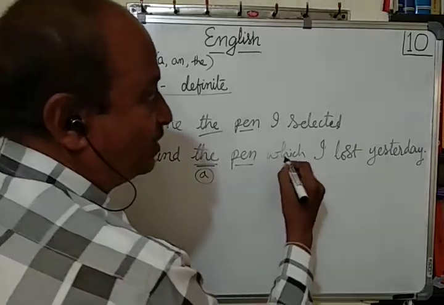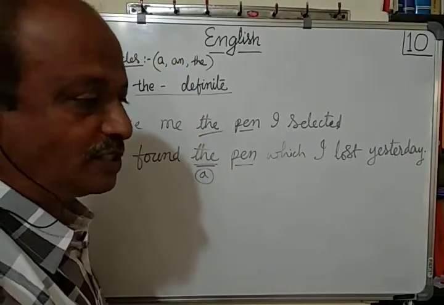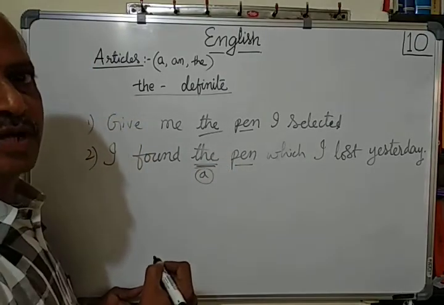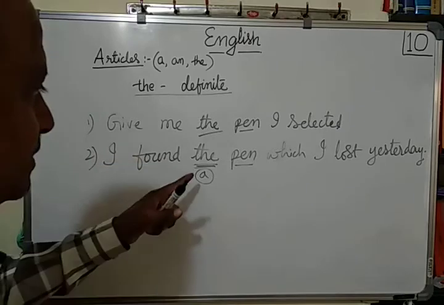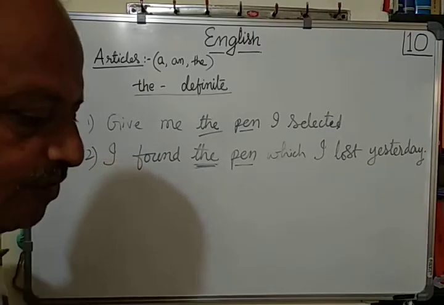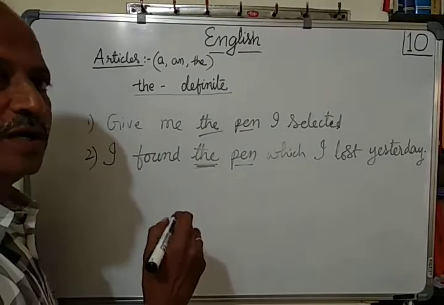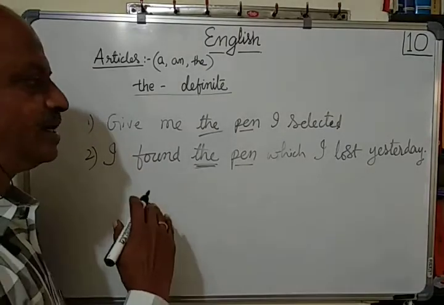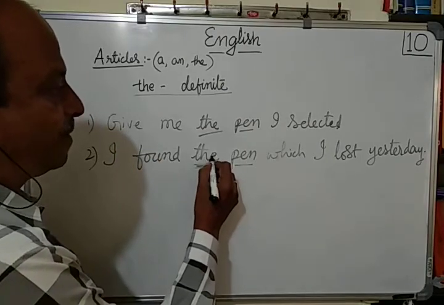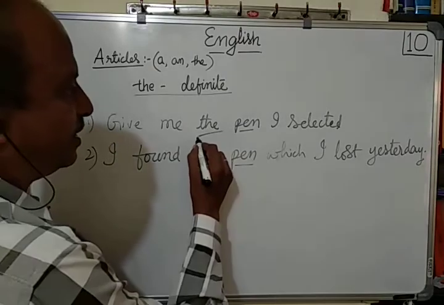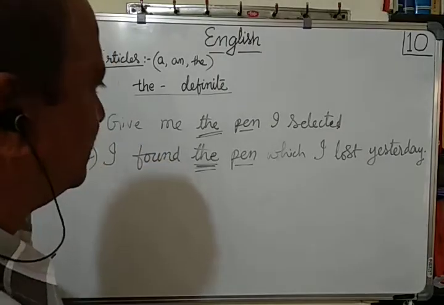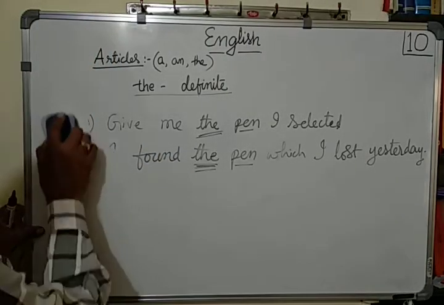But if it is the one I lost yesterday, it is my own pen, I lost yesterday, today I found it. That means it is the pen I am talking about. I am not talking about any other pen. That is the definite article. So a definite article is used when the thing spoken of is known to both the speaker and the listener, then we can easily say it is a definite thing. So then we use the definite article the. This is one use of the. That is why we call it the definite article.